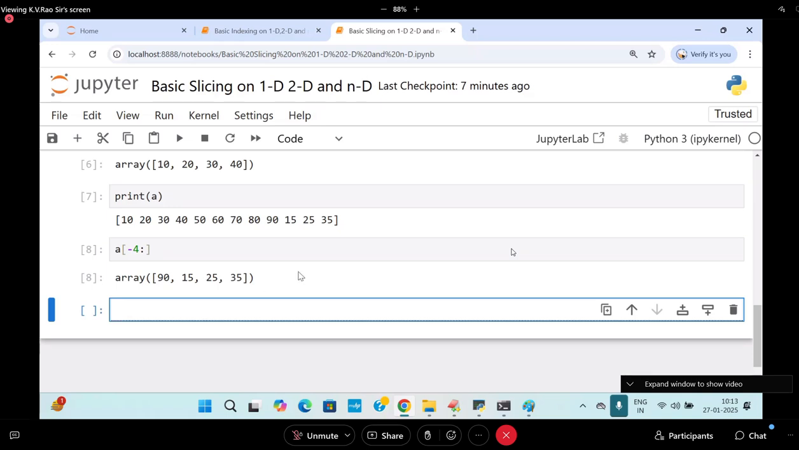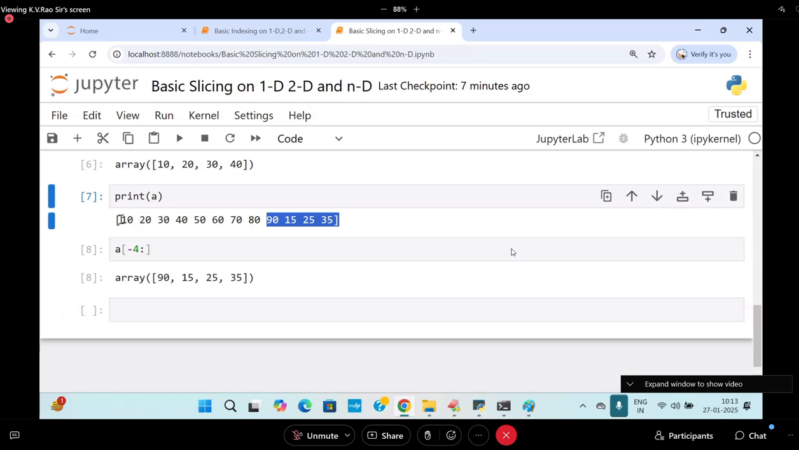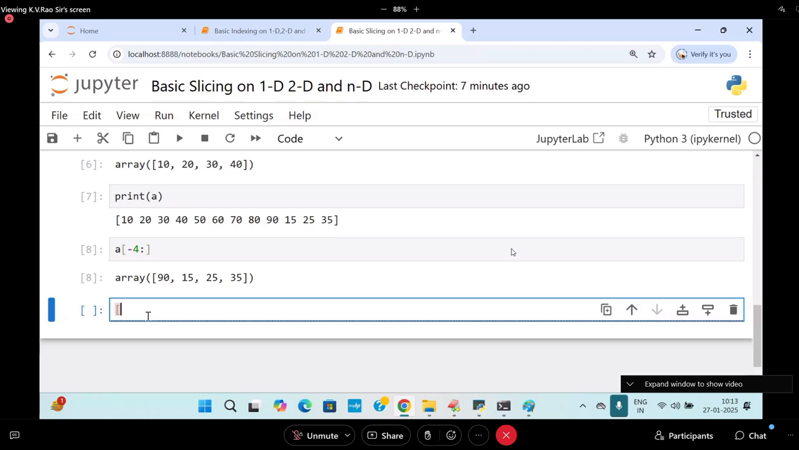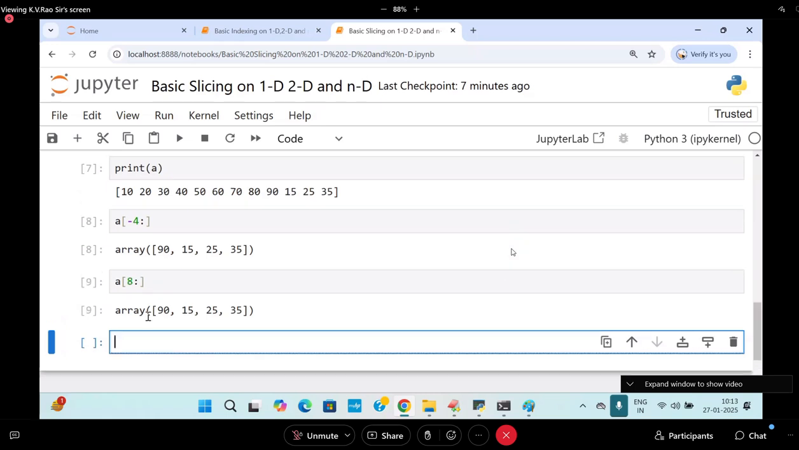I want this one with positive values. 0, 1, 2, 3, 4, 5, 6, 7, 8. 8 onwards I want. 8 to last I want to get. That also will give you the same answer.